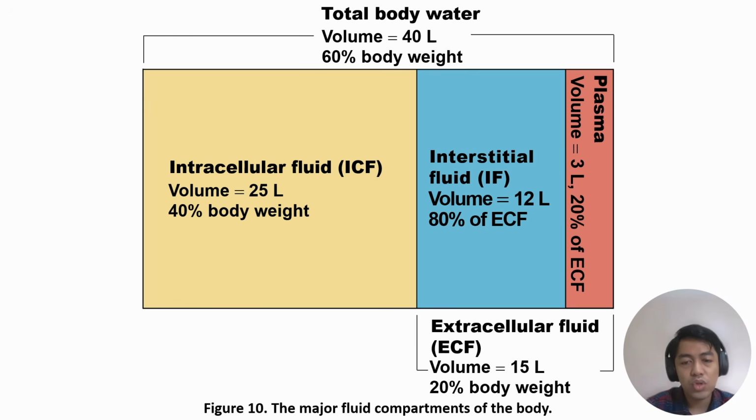So this diagram helps you visualize where 100% of the water stays in the body. The adult male is composed of 60% of body weight.